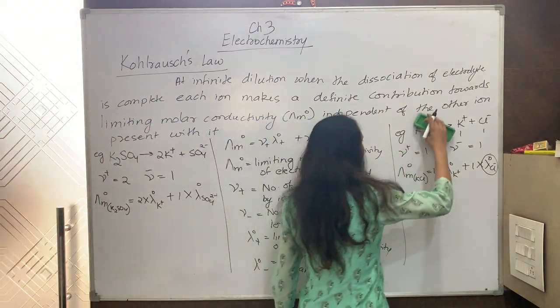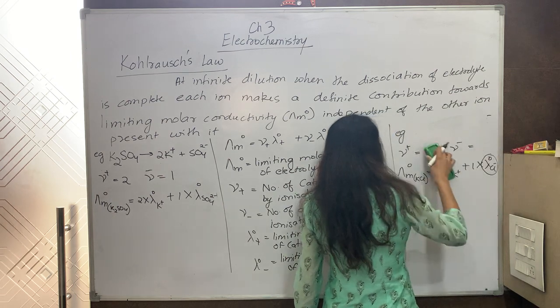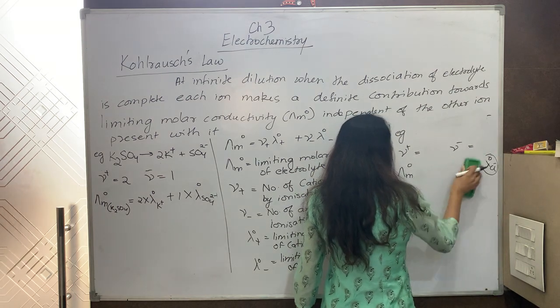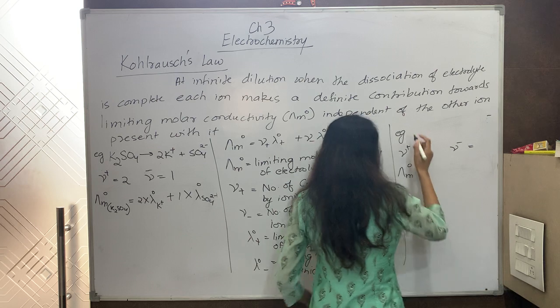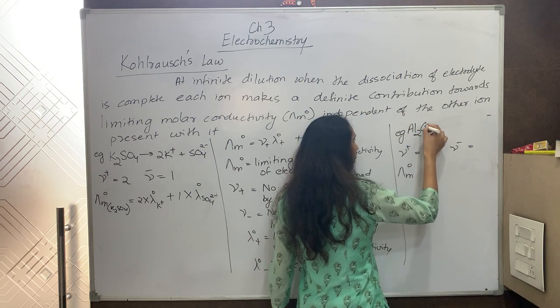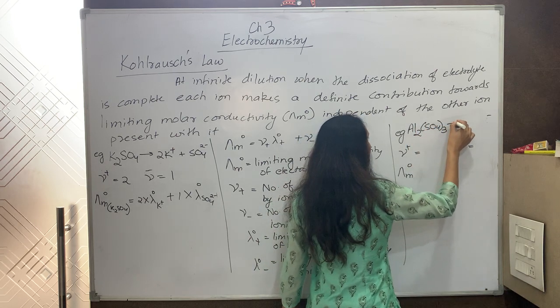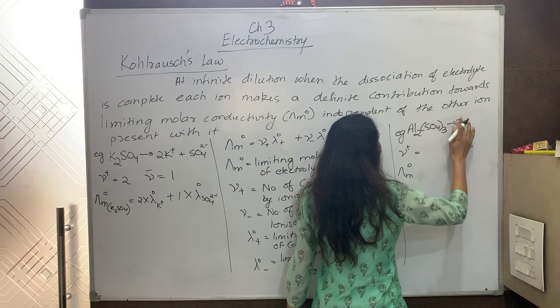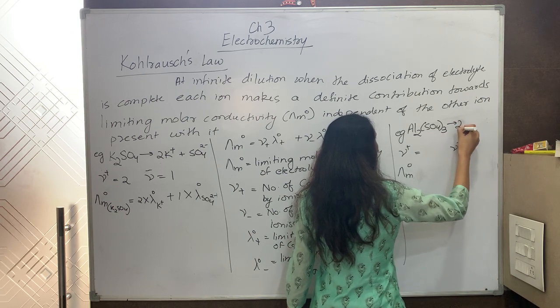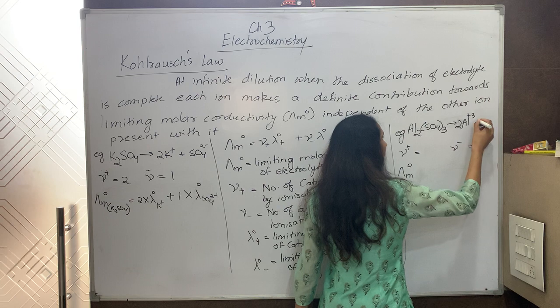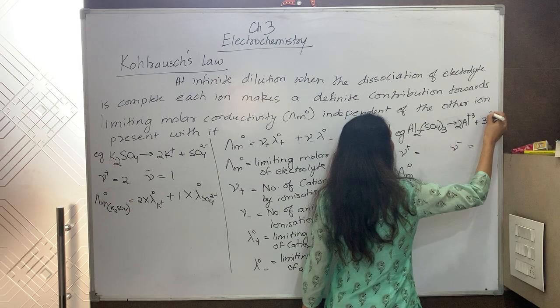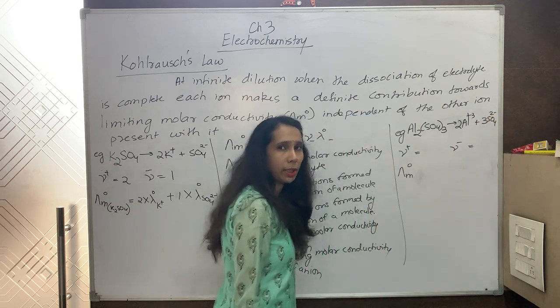One more example I take up. I take up the example of aluminium sulfate. Aluminium sulfate is Al2(SO4)3. So how will it ionize? It will ionize as 2Al 3 positive plus 3 SO4 2 negative. So what is the value of mu positive?